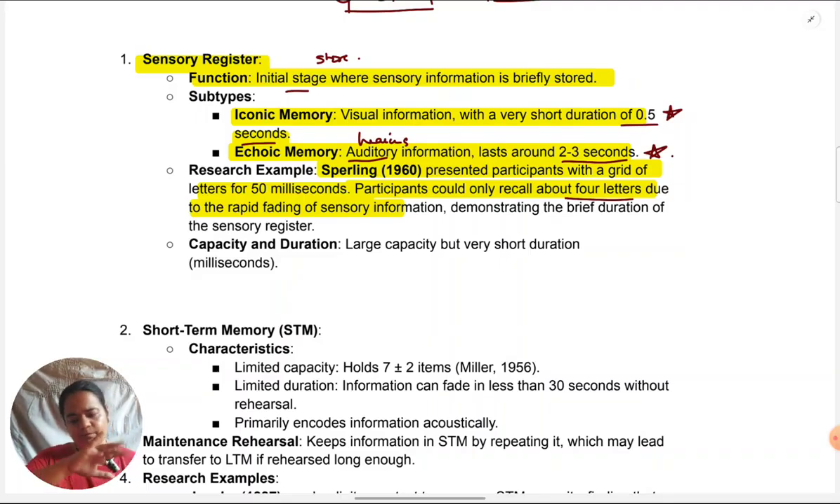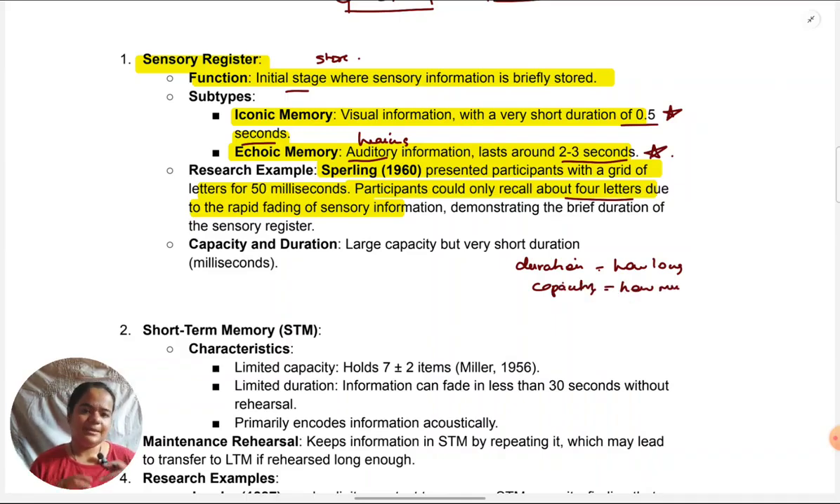Or is it because information has passed away very quickly and that's why they are not able to remember, and they have to recall also very quickly? So is it about duration, how long the information lasts? Or is it about capacity, how much information can be held in the eyes?